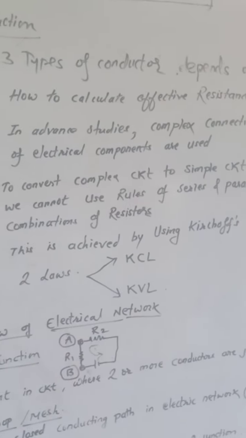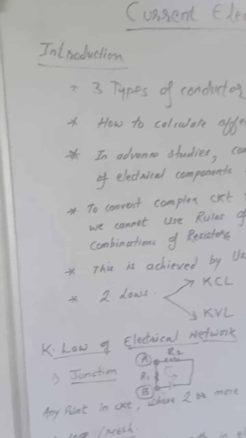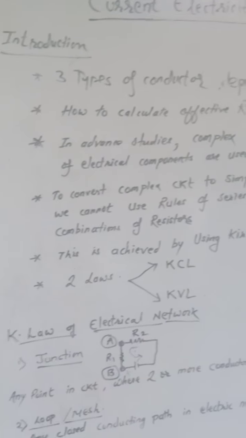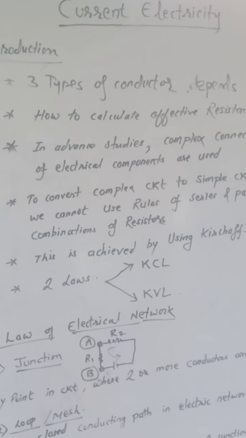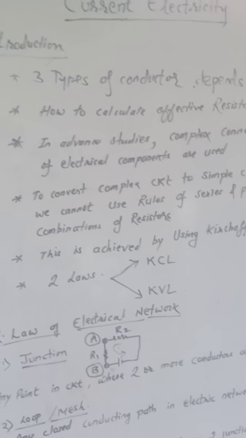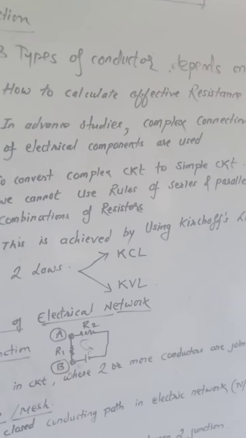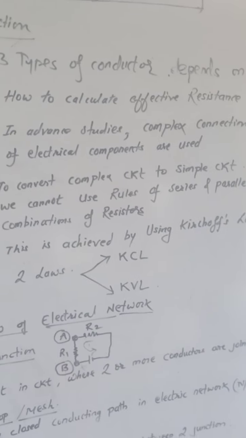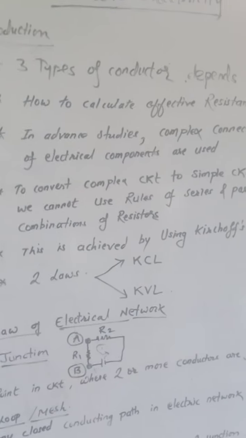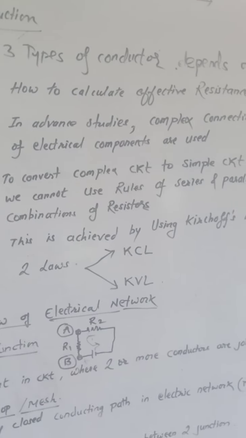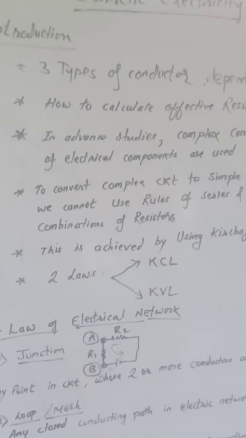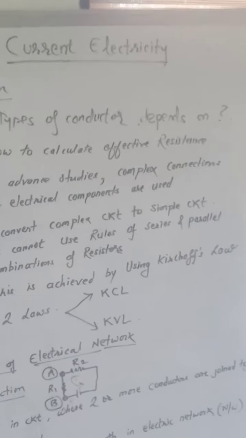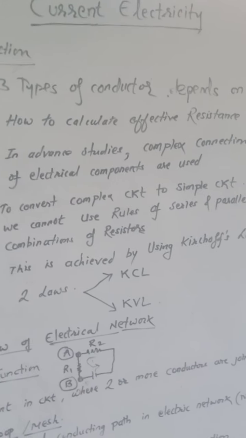It depends upon the electrical property. Then what is the electrical property? It is whether the conductor allows the current or electrons to flow through it smoothly, randomly, or not at all, meaning blocking it. So depending upon this electrical property, we studied three types of conductors in 11th standard.